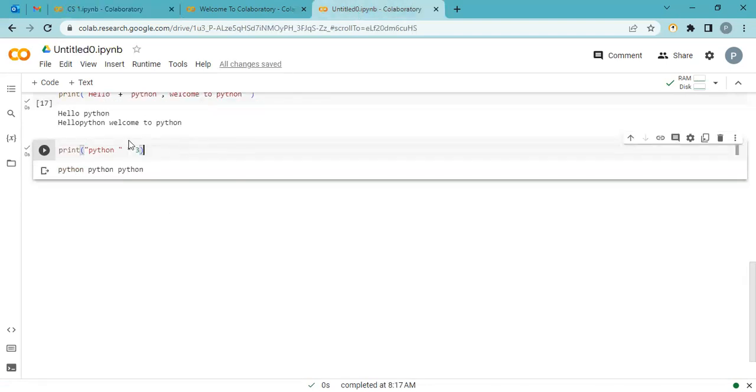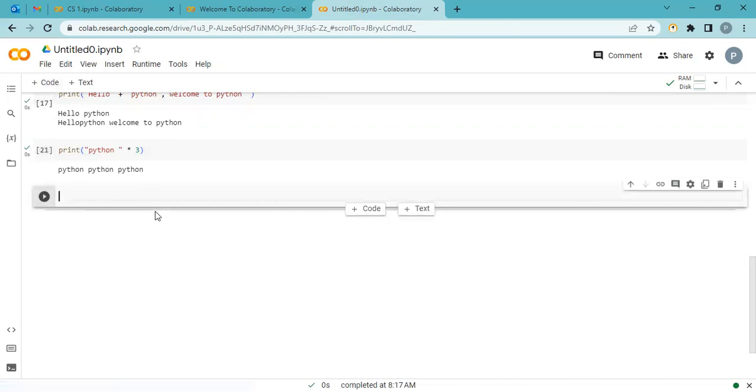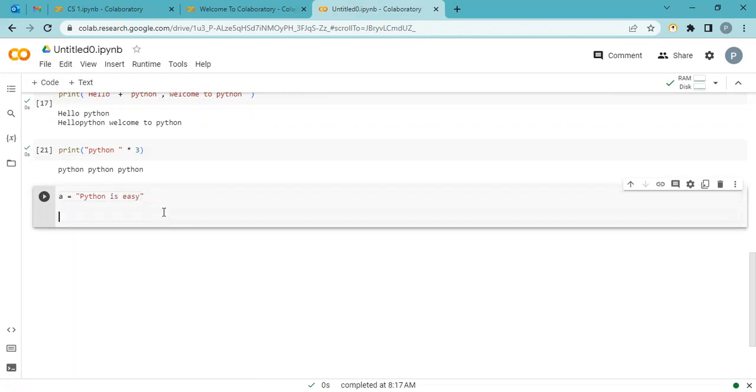So let's try here. There is a particular rule for the variable name, but now I just give the simple name A and I use any string. Python is easy. I want to print this statement. "Python is easy" is saved in this variable name A. So I can use print A. I say just like print A.